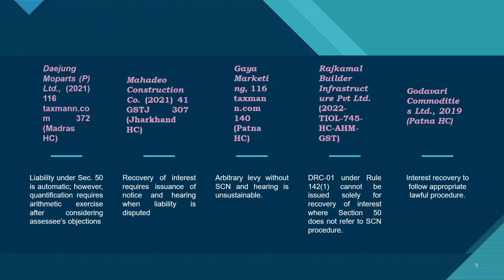Hello, yes, sir. Yogi ji. Yes, sir. In my opinion, it has to be seen two ways. One is relating to the self-assessed liability, and second is relating to the input tax credit. For the self-assessed liability, if we go by section 50 subsection 1, as you have also highlighted, it has to be calculated on his own. So therefore, in line with the words in 50 subsection 1, there is 75 subsection 12, which provides for recovery under section 79. And when 75(12) was inserted, a corresponding rule, if I'm correct, rule 142(1D) and DRC 01D provisions were also inserted.